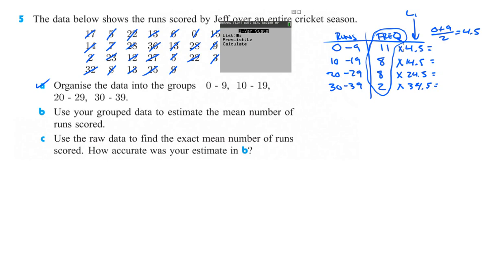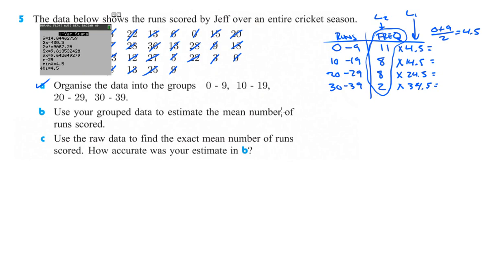That's part of the reason why I wanted to put all of this here in list 1 and this here in list 2, because that's where it normally goes. It just makes it a little bit easier for us to make sure we get this all figured out. So enter, enter, enter, and we can do calculate, and it's going to give us the estimate of the mean runs scored. So that's going to be 14.84 runs.